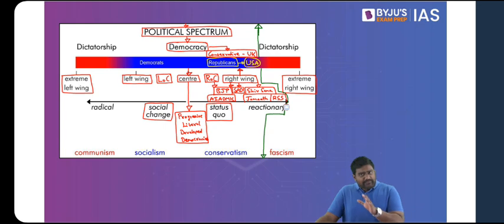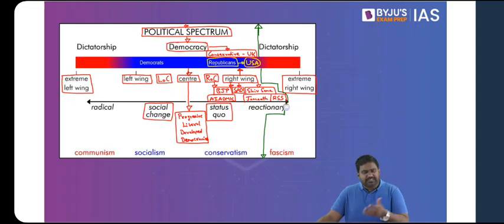Is that clear? I will explain. I'll take a couple of issues and I'll explain what stand right-wing organizations take. So then you get to know what features classify a party or organization as a right-wing organization. We'll do the same for left-wing organizations as well. All right. So these are the examples in India and around the world.